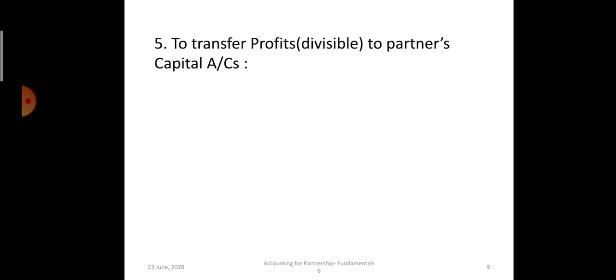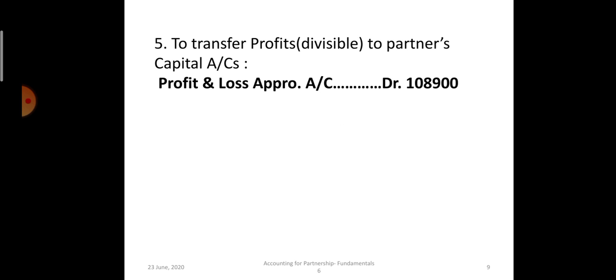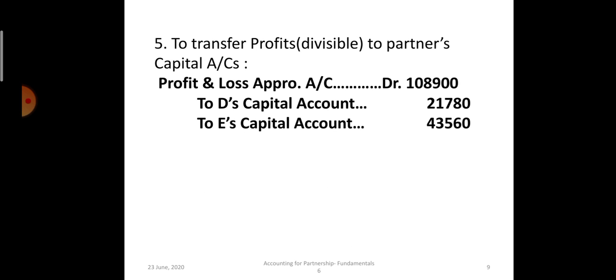Now divisible profit. Okay, 1,08,900 will be divided among the three partners in the ratio of 1:2:2. So to D's capital it is 21,780, to E's capital it is 43,560, and to F's capital it is 43,560 rupees.